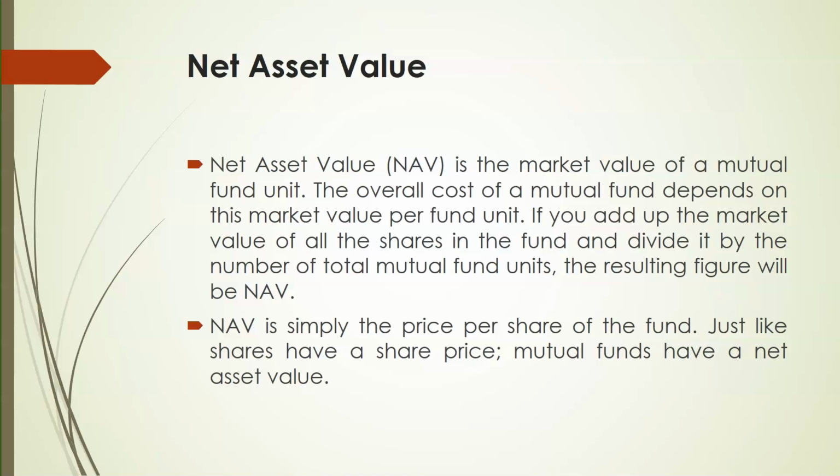Say for example, in the previous example itself I told you one particular example. ICICI Prudential Asset Management Company has launched a scheme: banking, financial services and insurance. In that scheme, 32 companies have been identified by ICICI Prudential Asset Management Company for making investment.